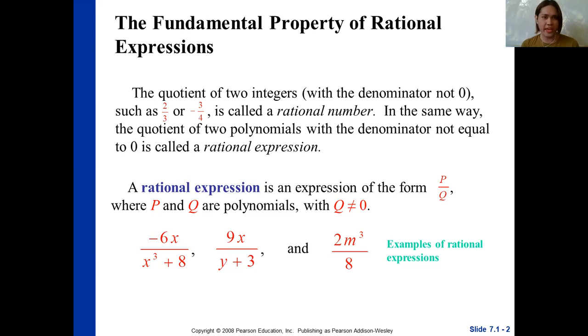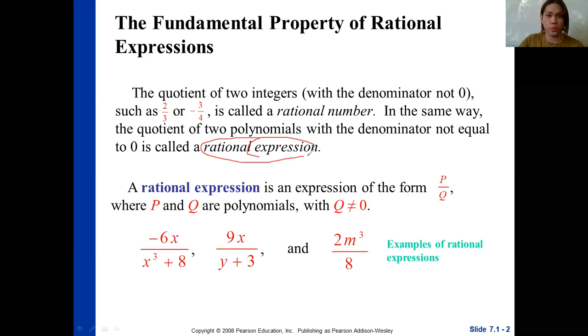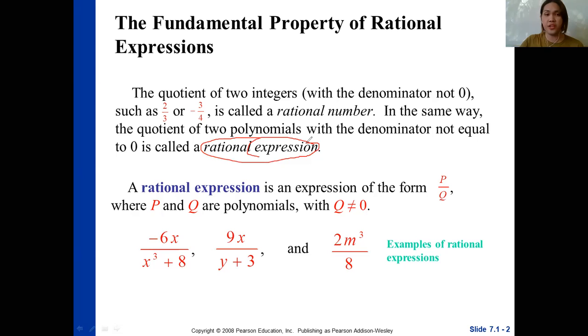In the same way, the quotient of two polynomials with the denominator not equal to 0 is called a rational expression. So we can define formally a rational expression as an expression of the form P over Q, where P and Q are polynomials.